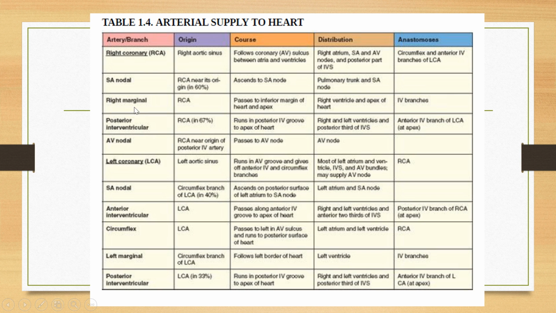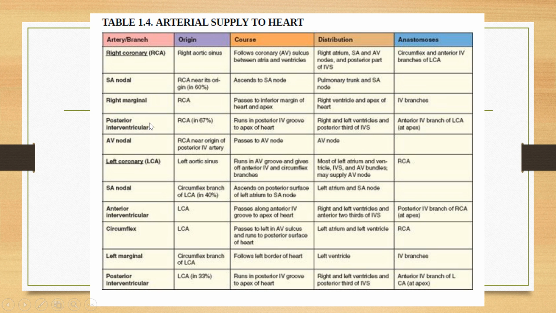Then there was the right marginal artery, which I have told you is the largest branch of the right coronary artery, originating from the right coronary. It passes to the inferior margin of the heart and it will reach the apex also. It will supply the right ventricle because it is over the right side, and it will supply a part of the apex of the heart also. It will anastomose with many IV branches or interventricular branches.